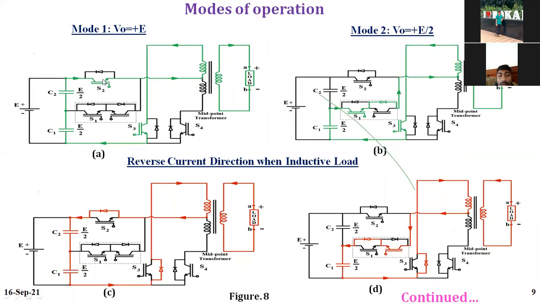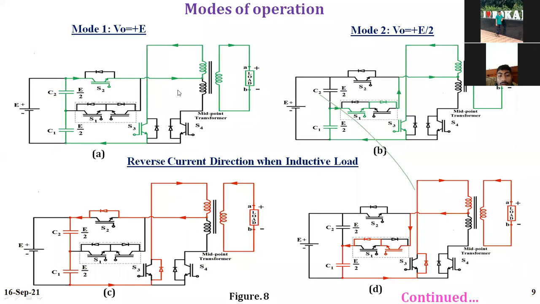So my current starts here, goes here, comes here, and returns to the negative. So this is the negative portion. So we are getting E as the output voltage. This voltage will appear here. This is a push-pull configuration. This I published in a paper. This is my research work.